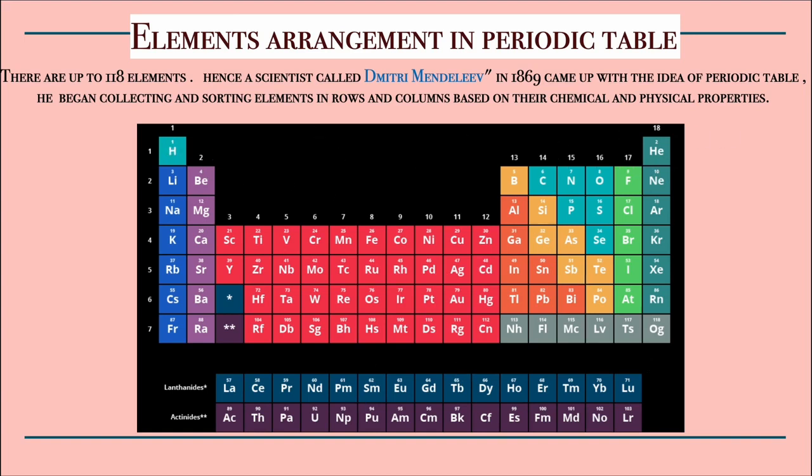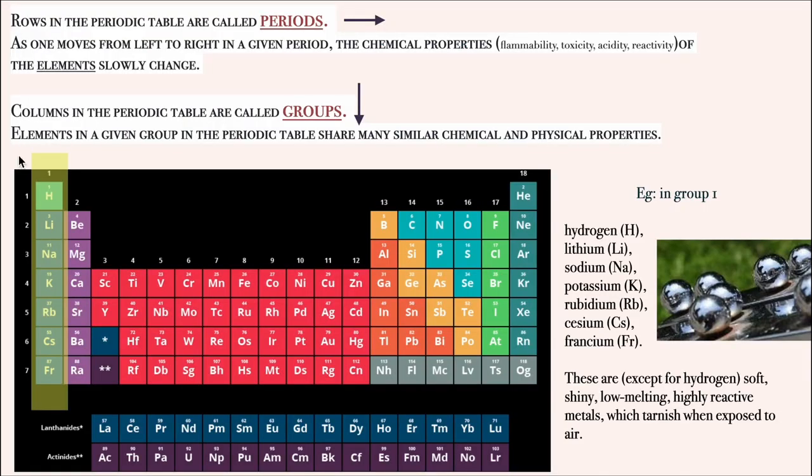So what is a row? Rows in the periodic table are called periods. If you arrange something horizontally, that's a row. All this is a row. As one moves from left to right in a given period, the chemical properties like the flammability, toxicity, acidity, and reactivity of the elements slowly change. If you move from left to right, you can see that the physical and chemical properties are changing.